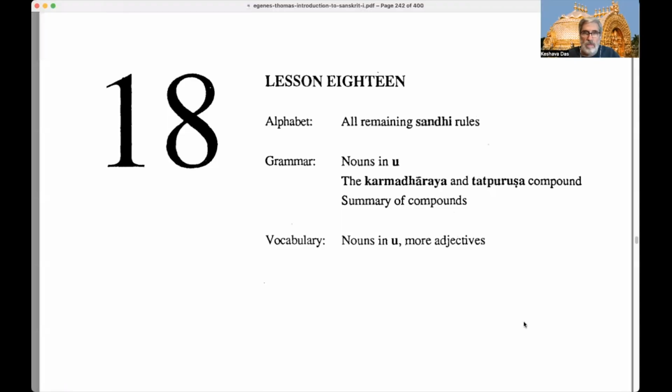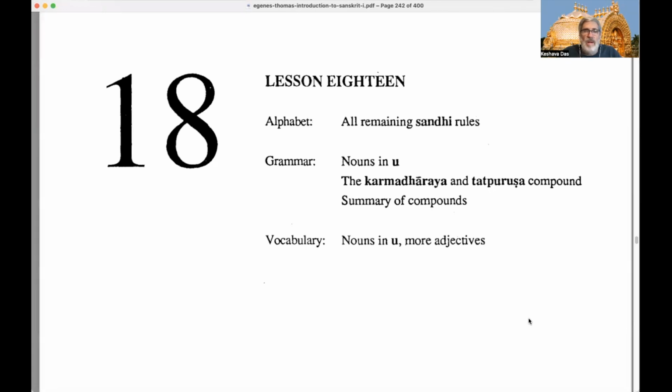So we're finishing off volume 1 of Thomas Egenes' Introduction to Sanskrit, and we're on chapter 18, which is the last chapter. So let's go straight to the text. Okay, so here's the summary of this chapter. First of all, we're going to deal with all remaining Sandhi rules.